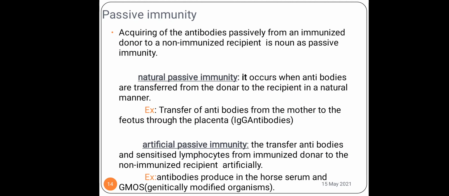Moving on to passive immunity. Passive immunity, again, natural passive and artificial passive. Now, what do you mean by natural passive? Again, passive means your body is unable to do any action, to react, or the immune system is nullified. Your immune system is not doing any activity. No work is done by your immune system. Somebody else is doing the work and giving it to you. So what happens here is natural and passive.